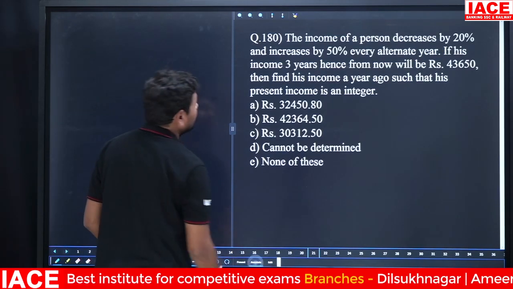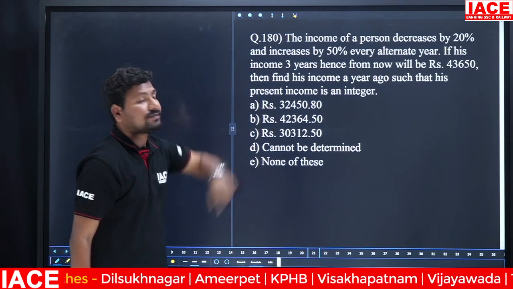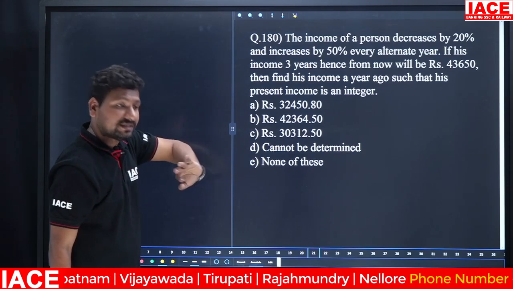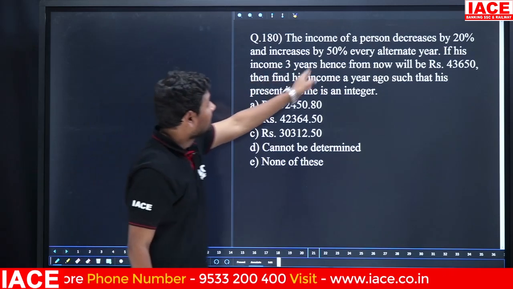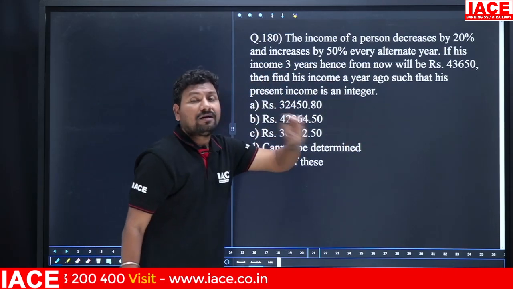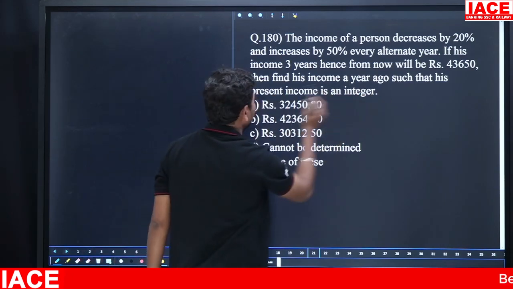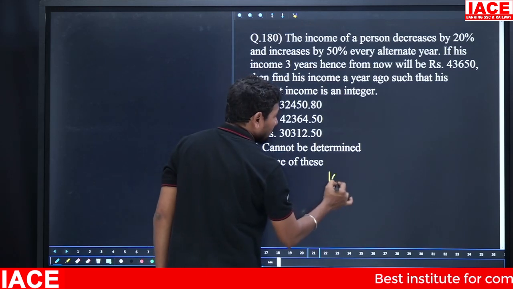Next. The income of a person decreases by 20% and increases by 50% every alternate year. First decreases by 20%, increases by 50% for the next year. If his income 3 years from now will be 43,650, then find his income a year ago such that his present income is an integer. Present income, assume it 100.